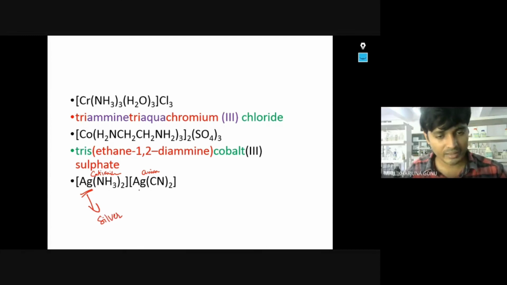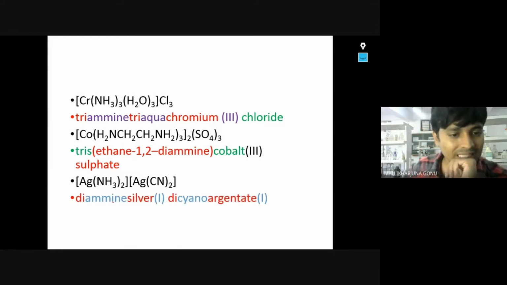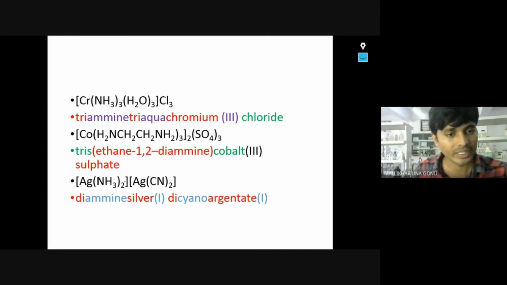Here in this complex, this is the anion, so I have to write argentate, because Latin names I have to use. Let us see the name of this compound. Diamine, because 2 is there. Silver, whose oxidation number is 1, so you write 1. This is the cationic part.